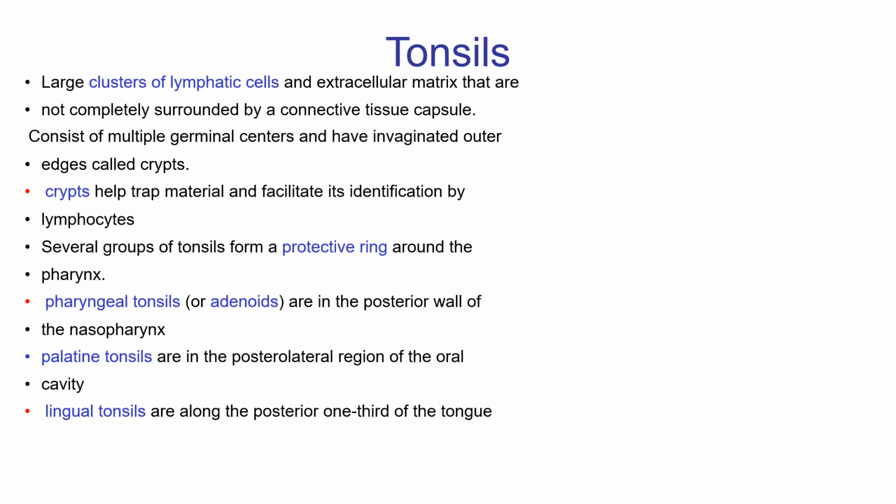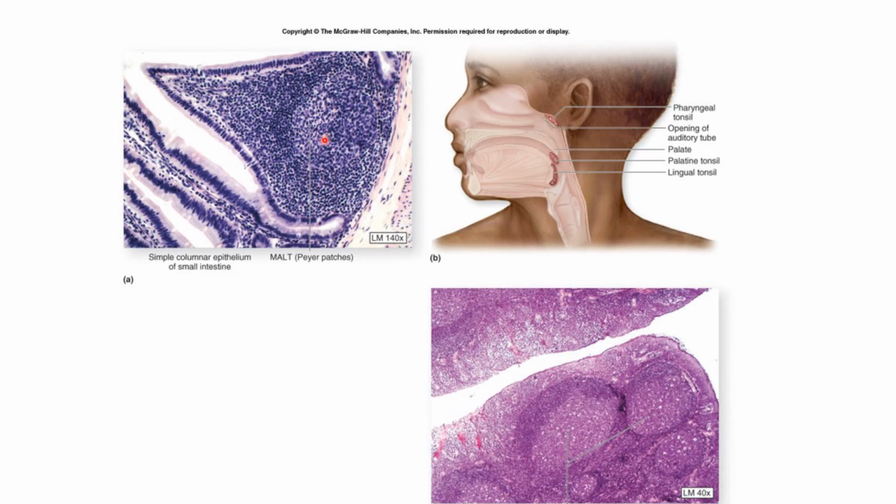Near the junction of the oral cavity with the pharynx, there are a number of collections of lymphatic tissue that are referred to as tonsils. Here you can see this diagram. This shows the microscopic structure of the tonsil, and here is the location of the pharyngeal tonsil, the opening of the auditory tube, the palate, the palatine tonsil, and the lingual tonsil. The palatine tonsil, lingual tonsil and these all are referred to as tonsils.